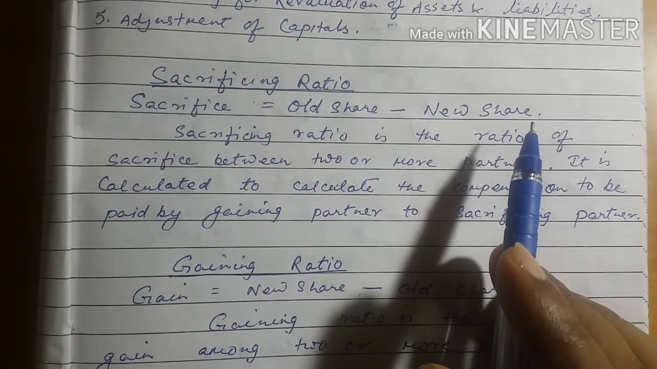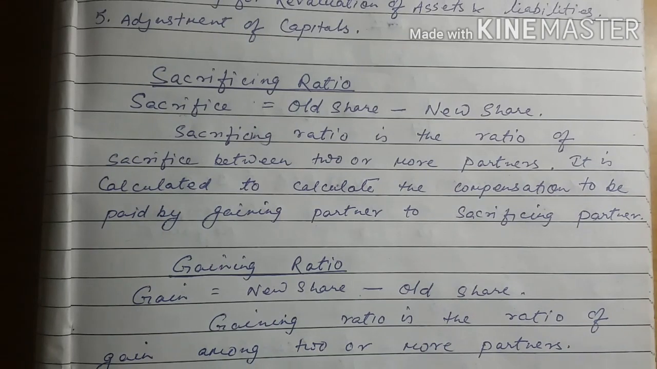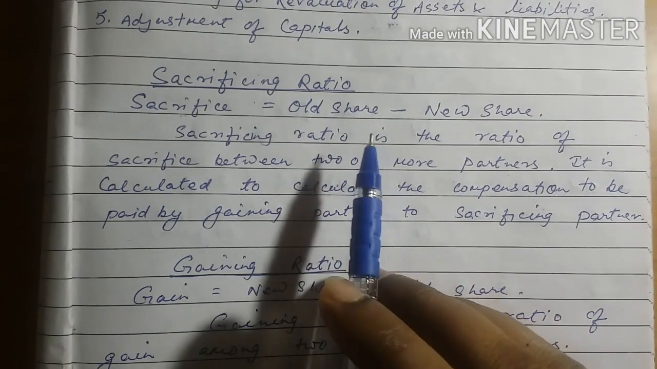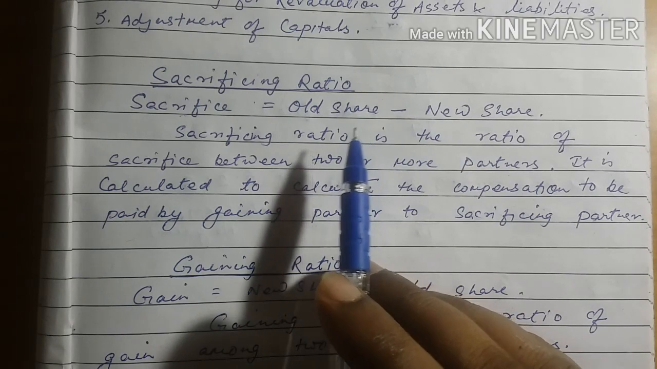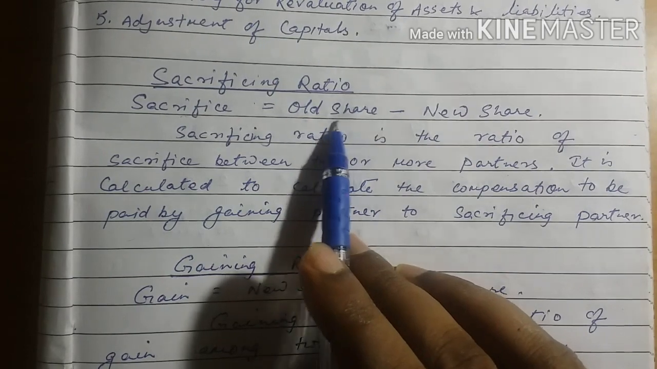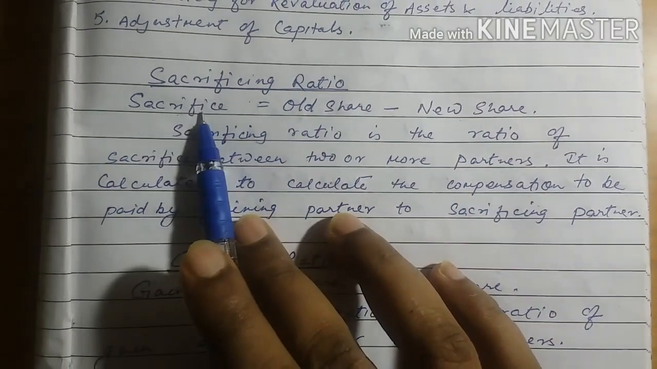Let's take an example. Suppose there are three partners, A, B and C, in which A earlier used to get half of the total profits, but now A, B and C are dividing the profits equally. Now A will have 1/3 share. That means earlier old share was 1/2, new share is 1/3. So there will be some sacrifice.